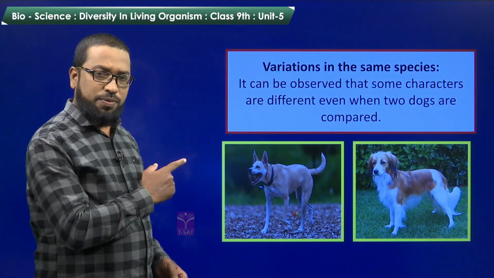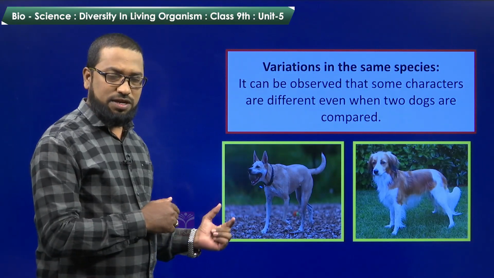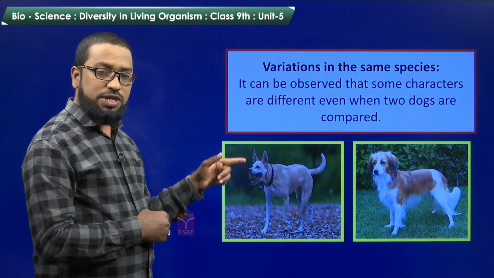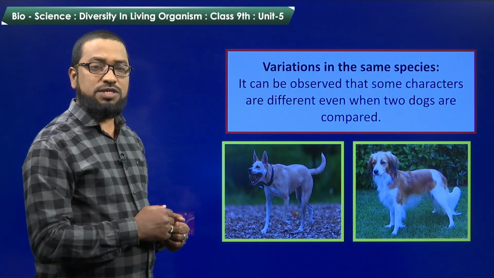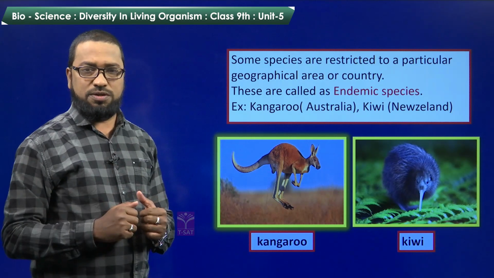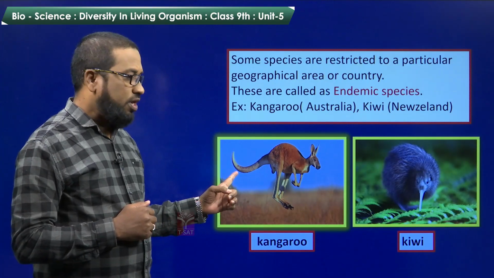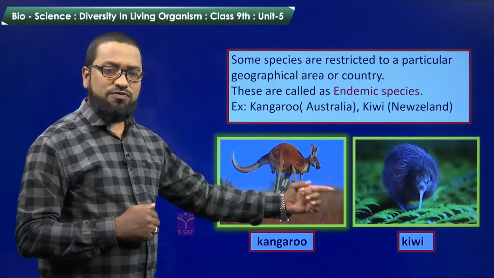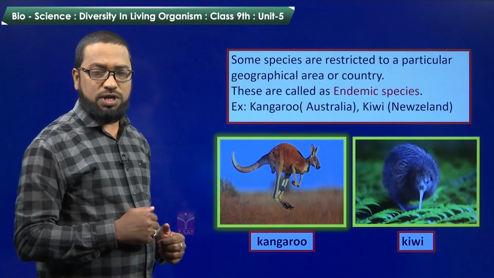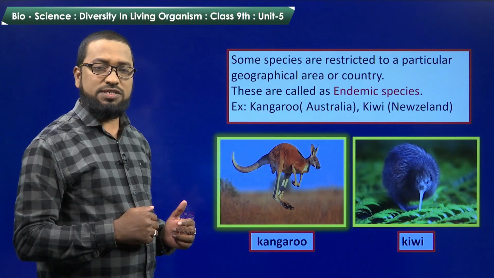Now, let us compare a single species. Here, two different dogs are there. It can be observed that some characters are different in these two dogs. Within a single species also, we are finding some differences. Some species are restricted to a particular geographical location or a particular country. Here you can observe kangaroo from Australia, kiwi from New Zealand. These two species are restricted to those countries only. In this way, Indian peacock is restricted to our country. Such animals are called endemic species.